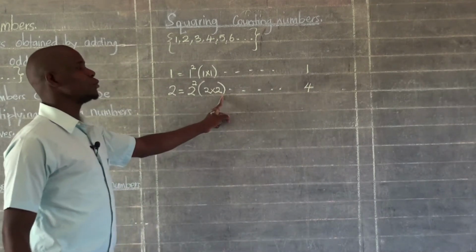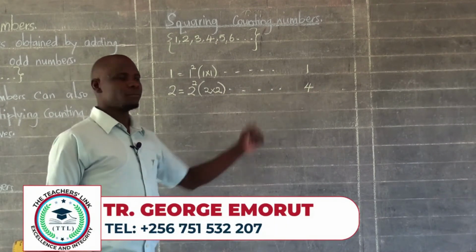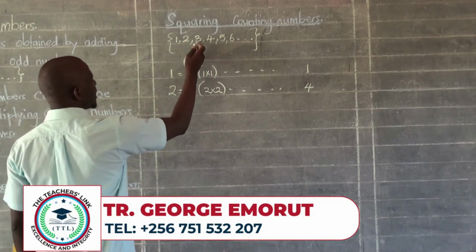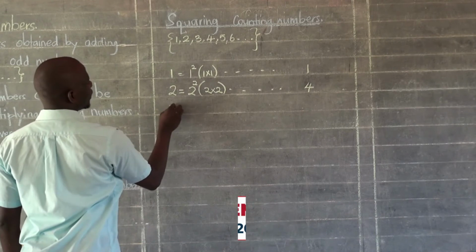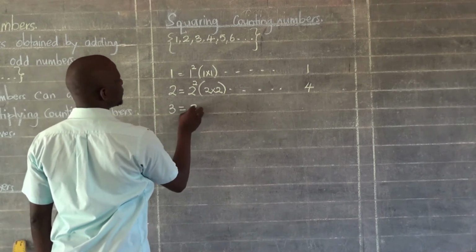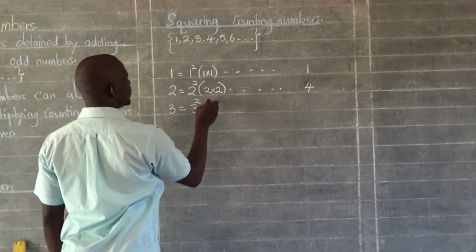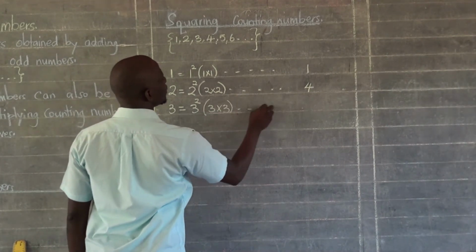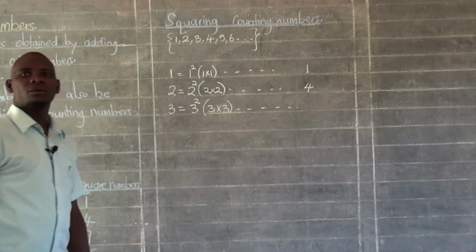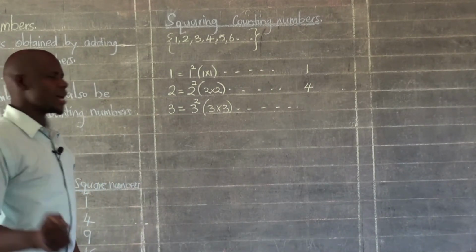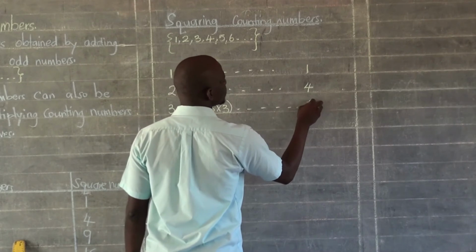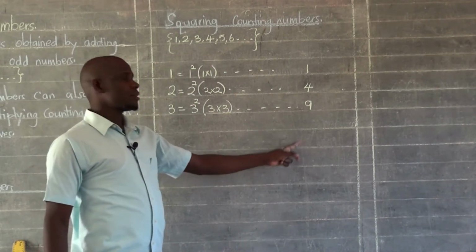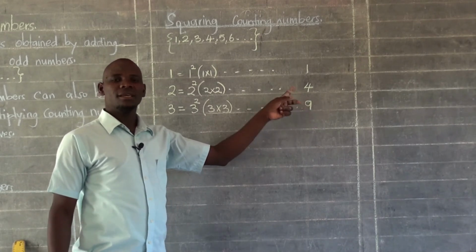Of course, 2 times 2 will give me 4. So 4 becomes another square number. And then from another counting number, which is 3, I will say 3 will give me 3 squared, which is 3 multiplied by 3. And 3 multiplied by 3 will give me another square number, which is 9. Are we together? So 3 times 3, I'll get another square number, which is 9.